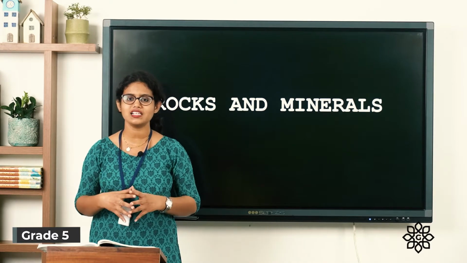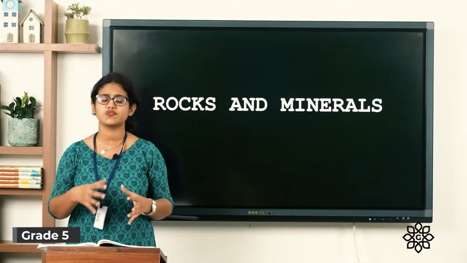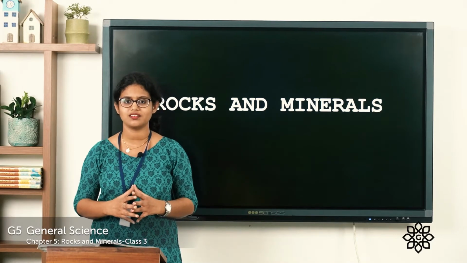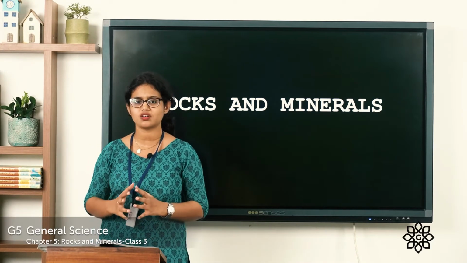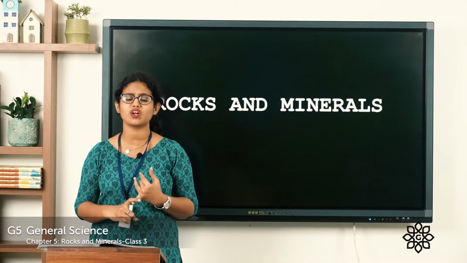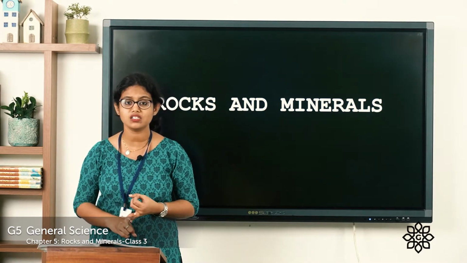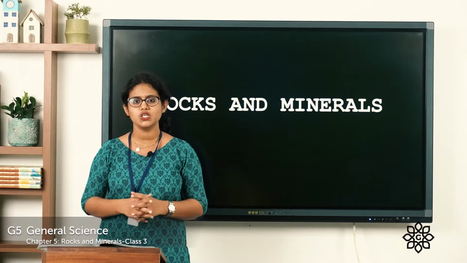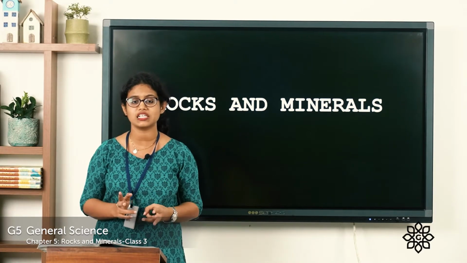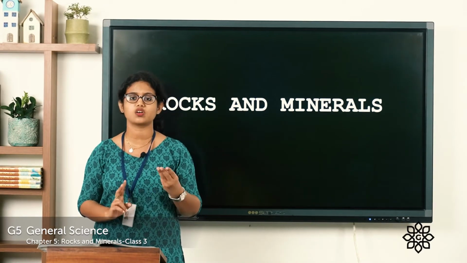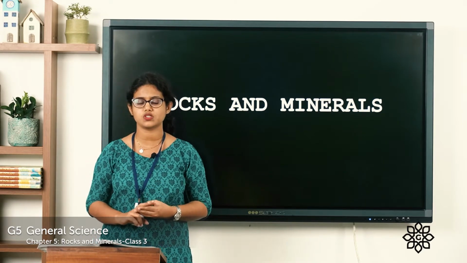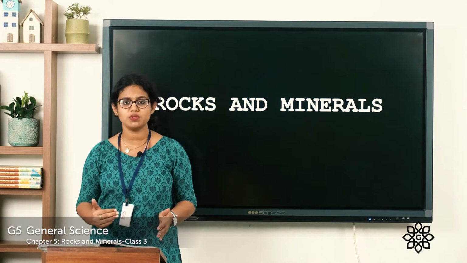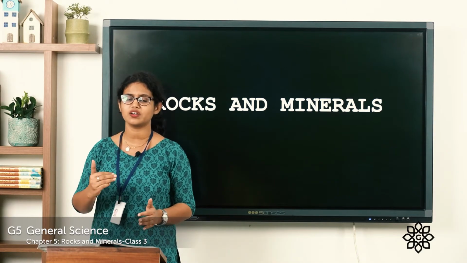So in the last class, we learned about the different types of rocks and we learned about the first one, that is the igneous rock. We learned about the formation of igneous rock and even the different types of igneous rock. So we all know that rocks are divided into three. So which are the three different types of rocks? Igneous rock, sedimentary rock and the metamorphic rock.